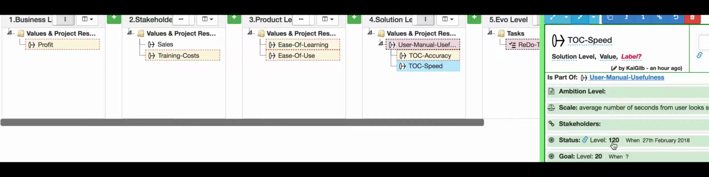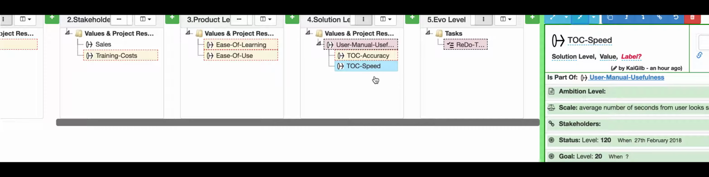Now, we can improve, we can set a goal, say, hey, we want to do that same search and finding it in 20 seconds. Now, if we could make it that much easier, rather than spending 2 minutes to find something, if we could improve that to 20 seconds and then maybe next to 5 seconds, then obviously that would help improve the ease of learning. So that would improve the user manual, and the user manual improves the ease of learning.